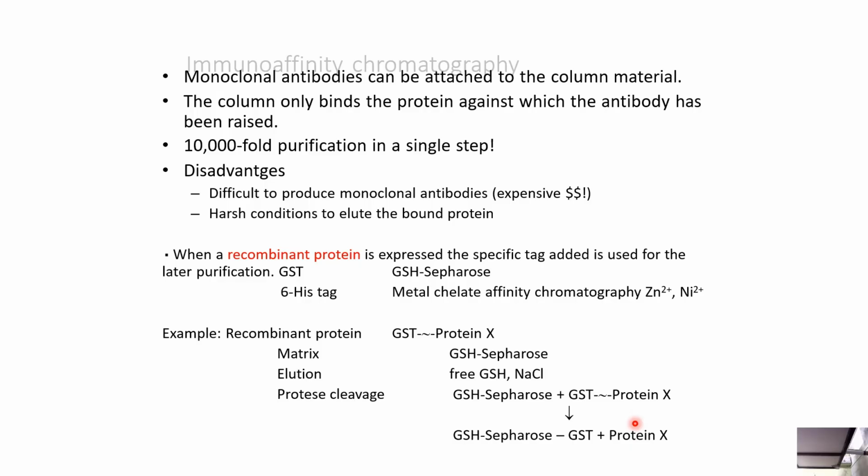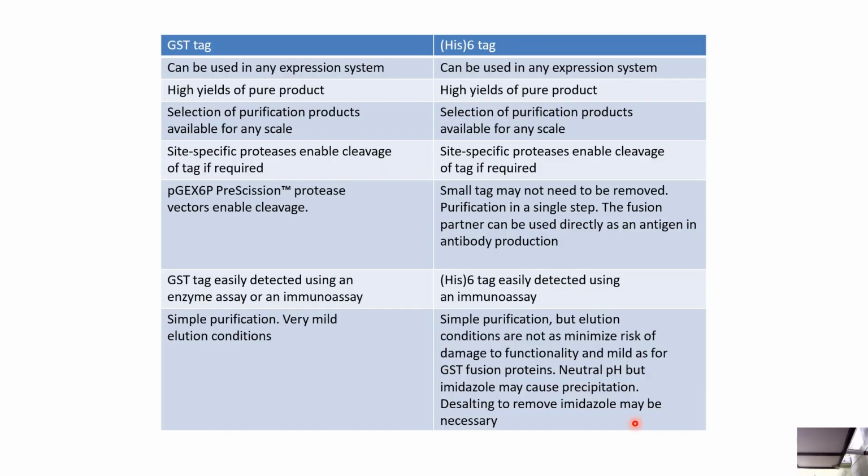When a recombinant protein is expressed, a specific tag is added for later purification, such as GST, which binds glutathione (GSH), or the 6 His tag. The GST tag can be used in any expression system, and so can the His tag. GST gives high yields of pure product, same for His. A selection of purification products is available for any scale. Site-specific proteases enable cleavage of the tag if required.